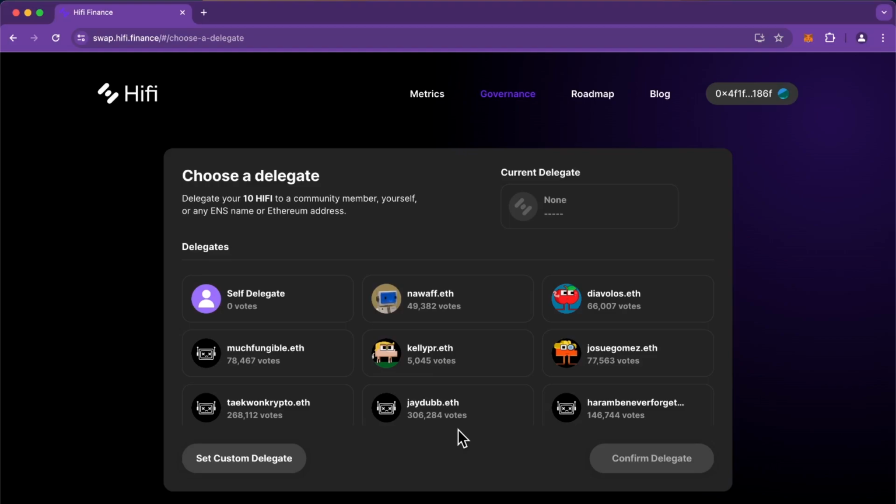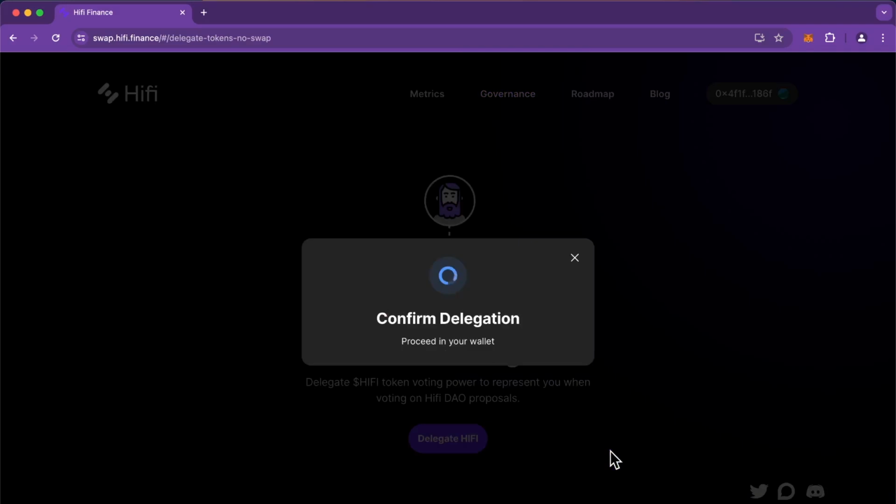If you select another community member, you're essentially giving them the power to vote on future proposals on your behalf. So pick someone trustworthy who keeps up with the Hifi proposals. In this case, we'll be self-delegating. Click Confirm and sign the following transaction. Once you get a success message, your Hifi tokens have officially been delegated and you're ready to participate in governance.